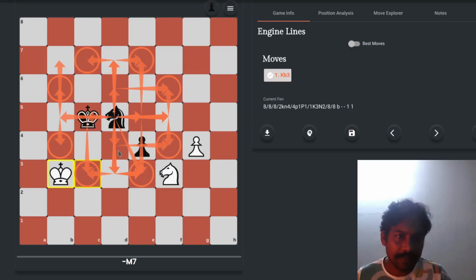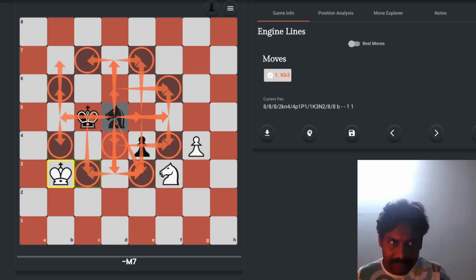So even if there was a pawn on this particular square, the knight would still be able to reach this. So we cannot obstruct the path of a knight, but if the landing square is already occupied by its own piece, the knight cannot land on that. But if an opponent piece is on the landing square, then the knight can land on that square, capturing the opponent piece. For example, if the knight were on this square, it would be able to capture this. I hope you understand.